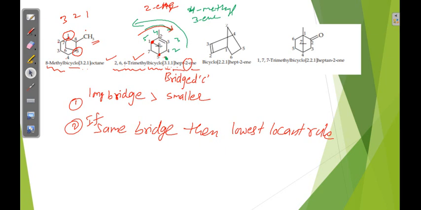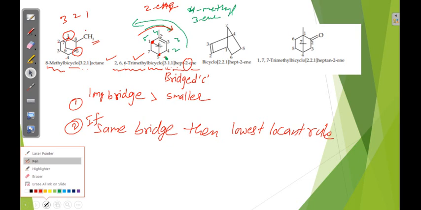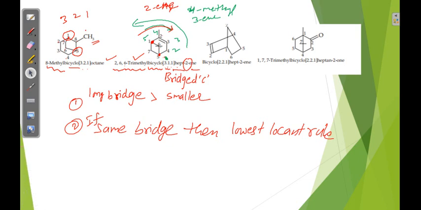Next, if you solve some more examples you will be perfect. See here numbering, two chances are there, one is here, the other one is here. You can start anywhere, same: 1 2 3 4 5 6 7, total 7 carbons are there.